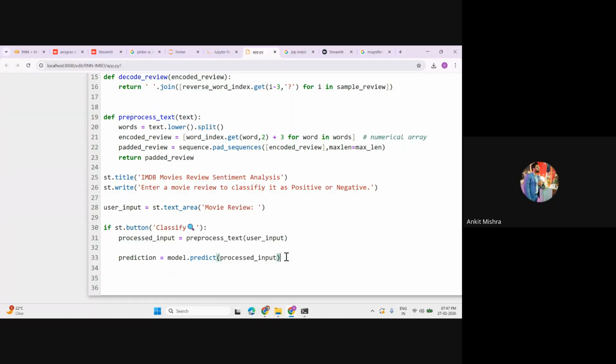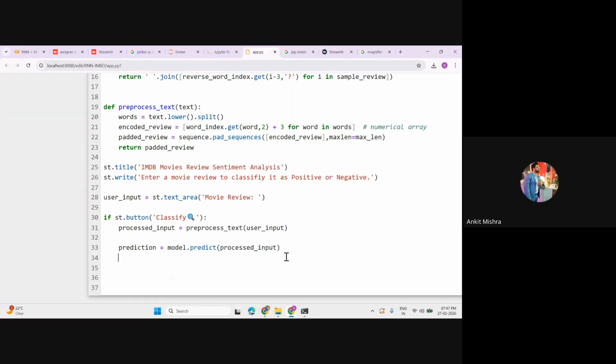This prediction variable is in a set of array, so you can just slice the value here directly. This is a 2D array, so let's just call this 2 times. Then you can just simply call the sentiment. And how to call the sentiment? You can run a one-liner if else. If my prediction value is greater than 0.5, because the output neuron that we are using is the sigmoid activation function, it will give you a value within the range of 0 to 1.